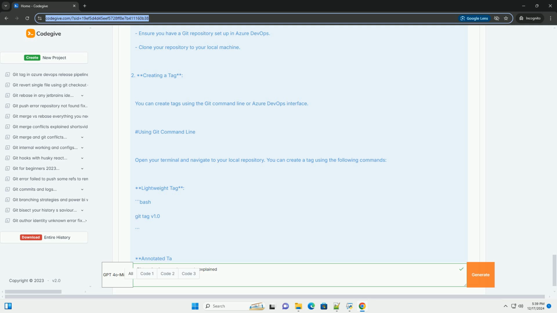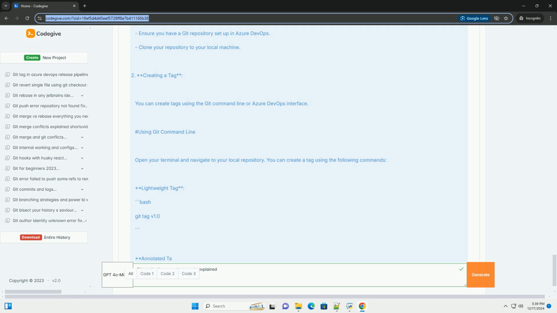6. Deleting a tag. If you need to delete a tag locally. Bash. git tag -d v1.0. To delete a tag from the remote repository. Bash. git push origin --delete v1.0. Example workflow. 1. Make some changes in your codebase and commit them.